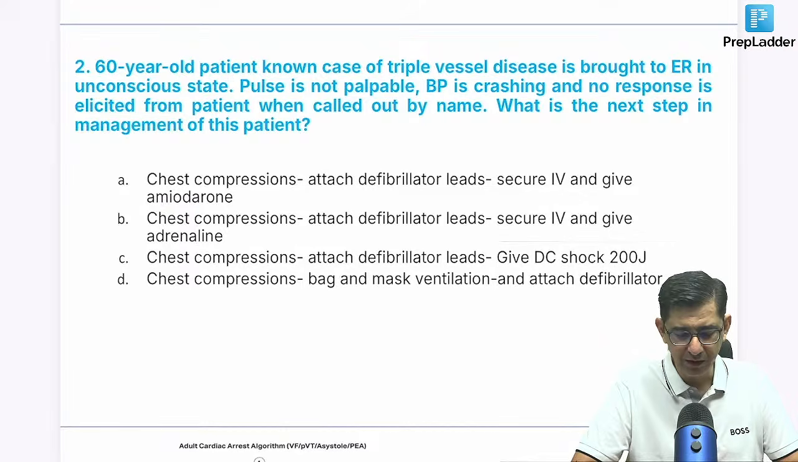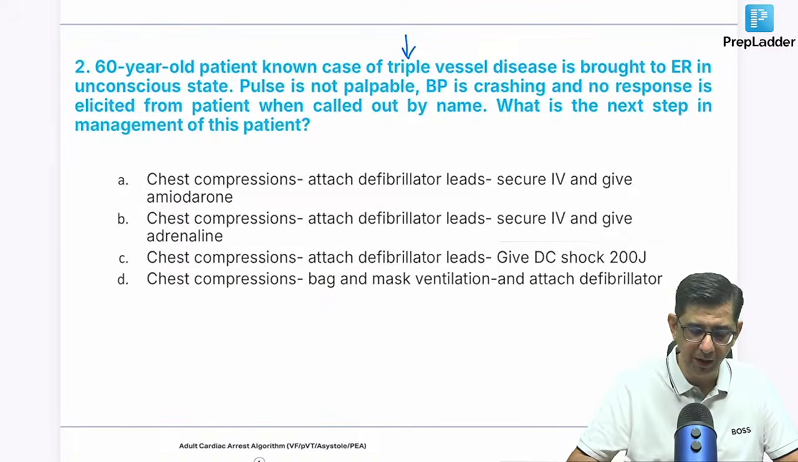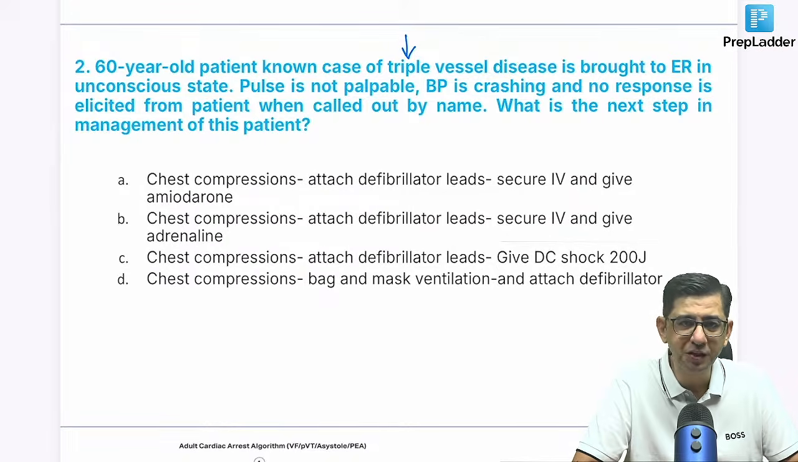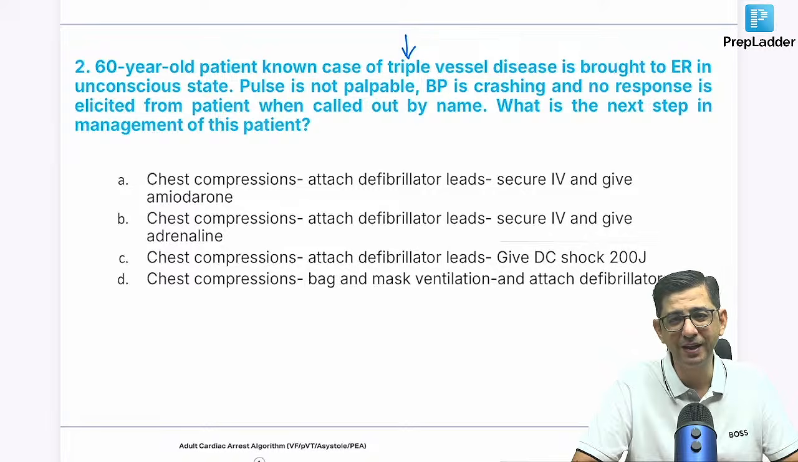Moving to the next question, we have this chap. He has triple vessel disease, very common in India, and is brought to the emergency room in an unconscious state. A traditional case of a crashing patient, unrecordable BP, pulse is not palpable. And if I say start talking more, then the answers will become obvious. So you guys need to do the talking at the moment.